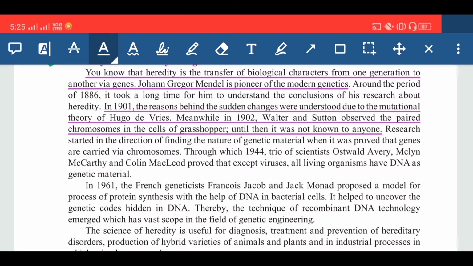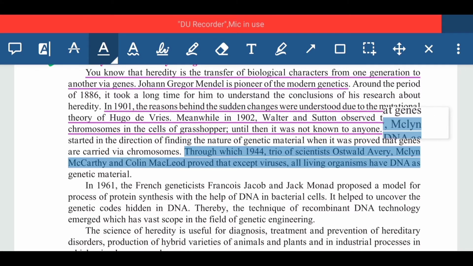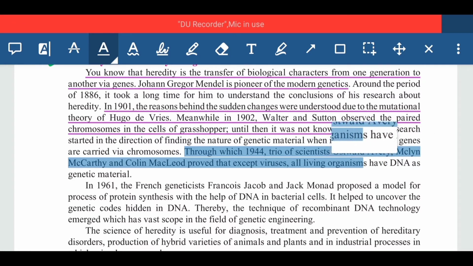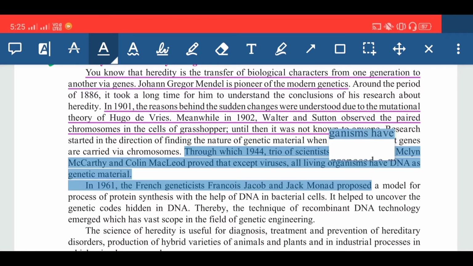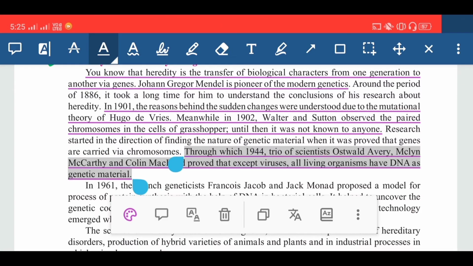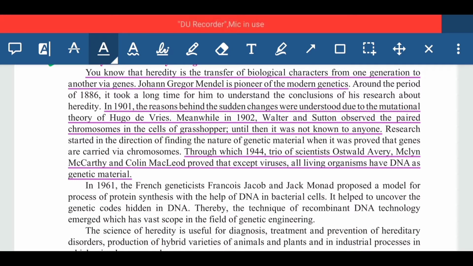Now here again we will underline: from 1944, the trio of scientists proved that except viruses, all living organisms have DNA as their genetic material. So this was again one of the most important researches in genetics done by these three scientists. That's why they have mentioned trio here.